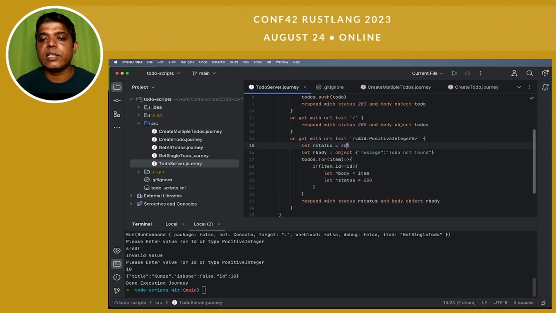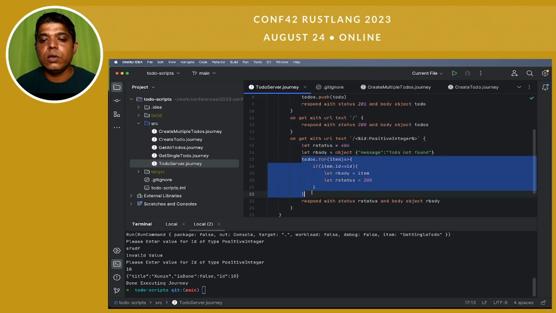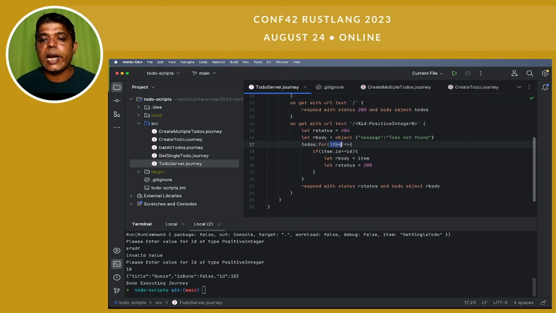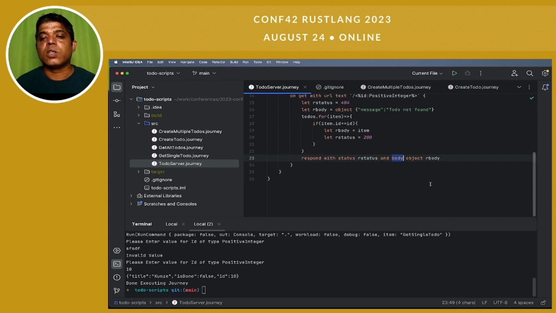The resultant status is 404 and resultant body is to do not found. If this loop doesn't succeed, then this value will remain as it is. In the for loop, we are searching through to dos. This variable is iterated and item.id is compared with this ID. Once this ID is found, we set the response body as item and response status as 200, and we respond with status r status and body object r body. So this is how we did the entire service virtualization.